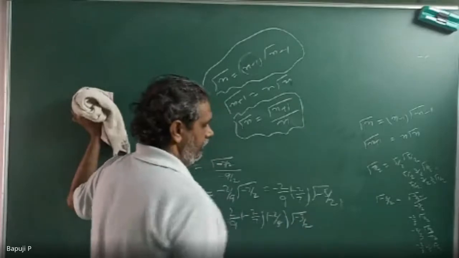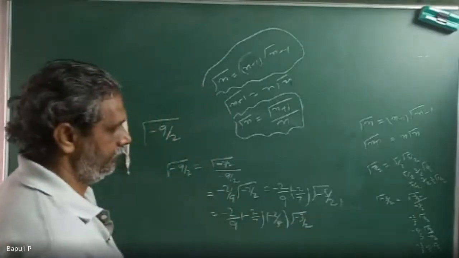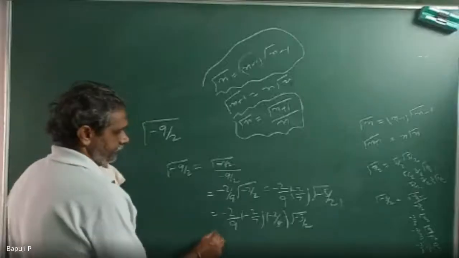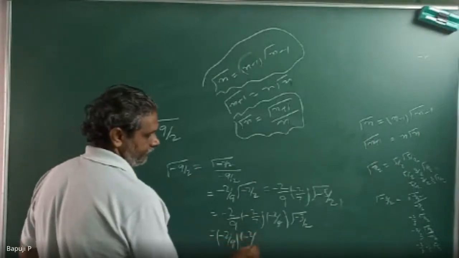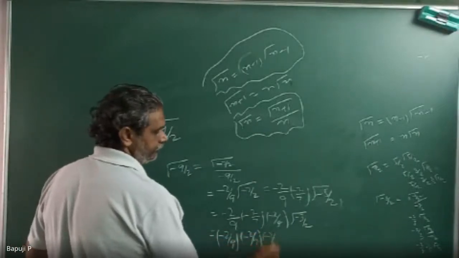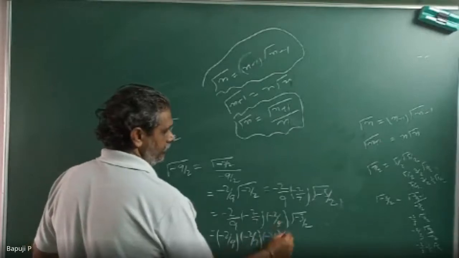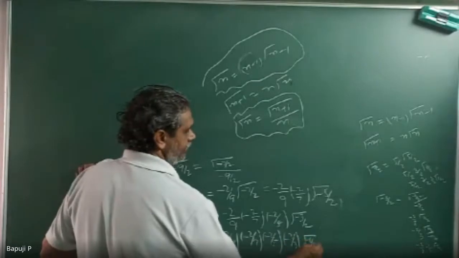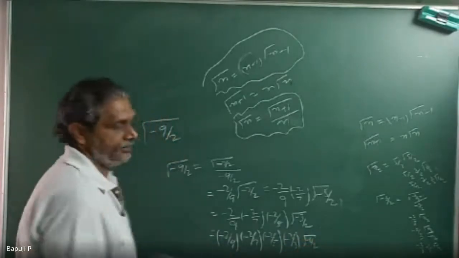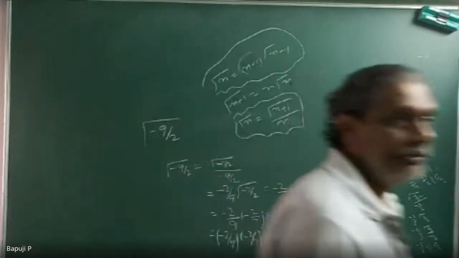Am I correct? Yes, sir. Then this one, how can I write? Then minus 2 by 3 gamma of minus 1 by 2. Agree? Am I confusing?